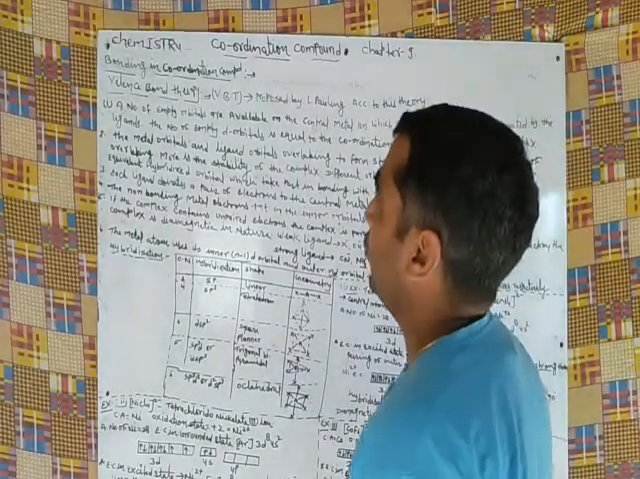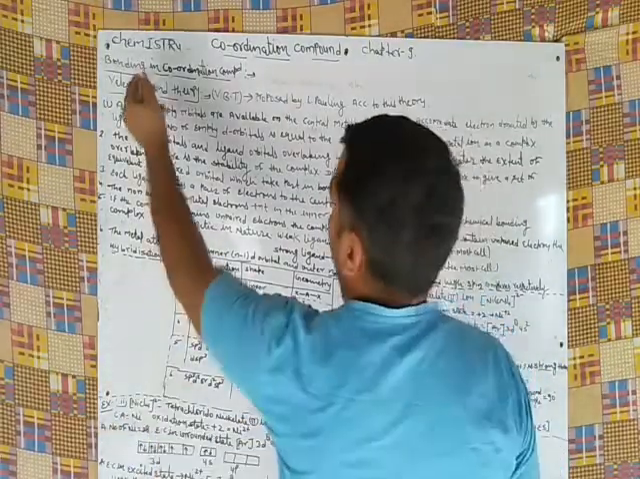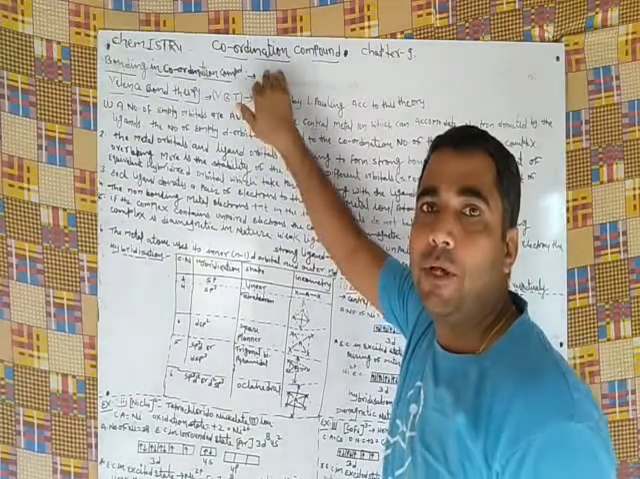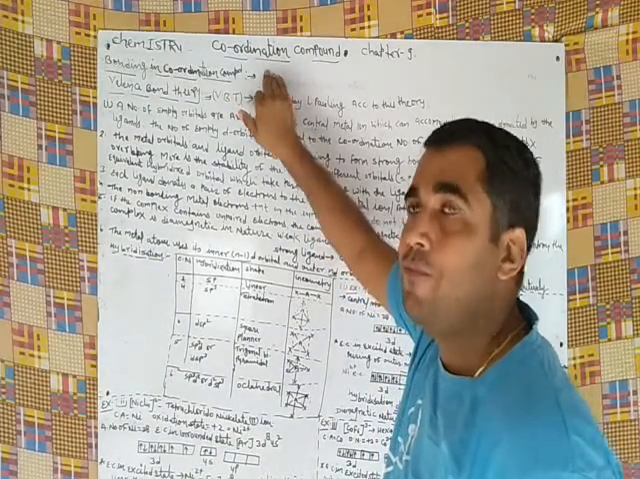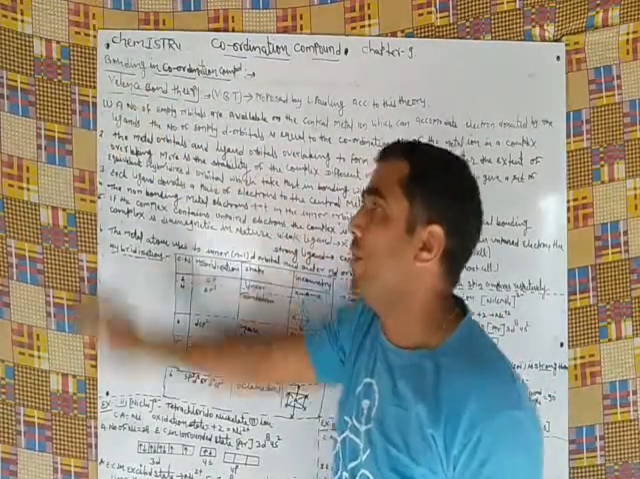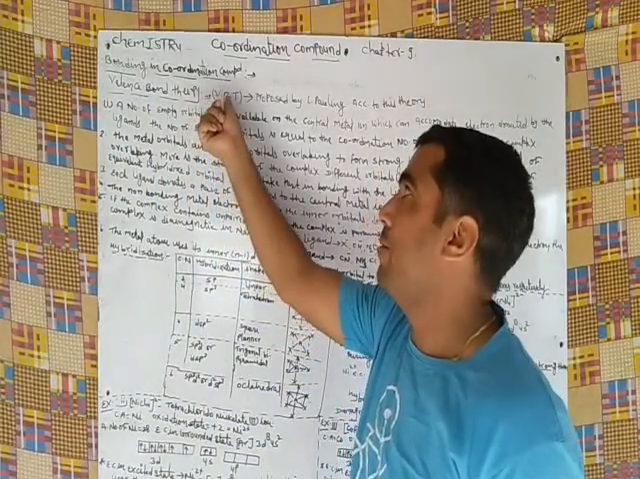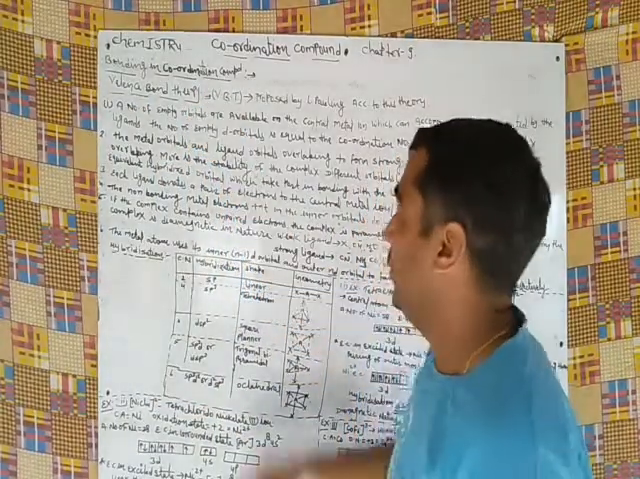Hello students. Next point in coordination compounds: bonding in coordination compounds. Bonding in coordination compounds is explained by two theories. The first theory is known as valence bond theory, represented by VBT: valence bond theory.